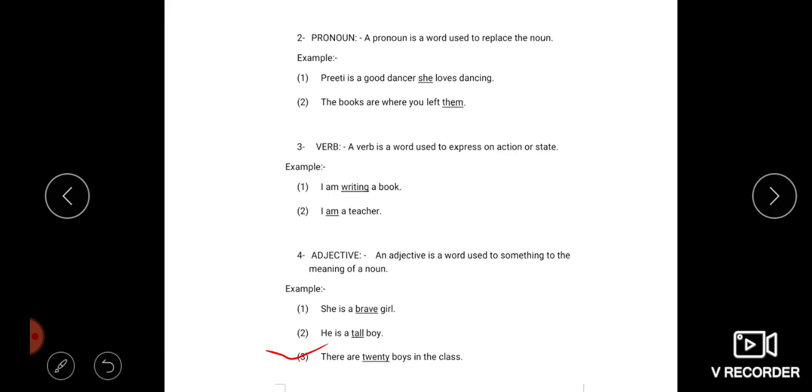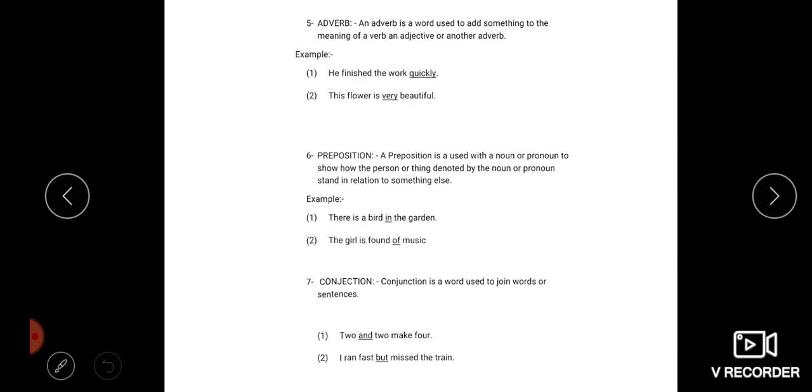Now we are coming to the next part of speech, adverb. An adverb is a word used to add something to the meaning of a verb, an adjective or another adverb.